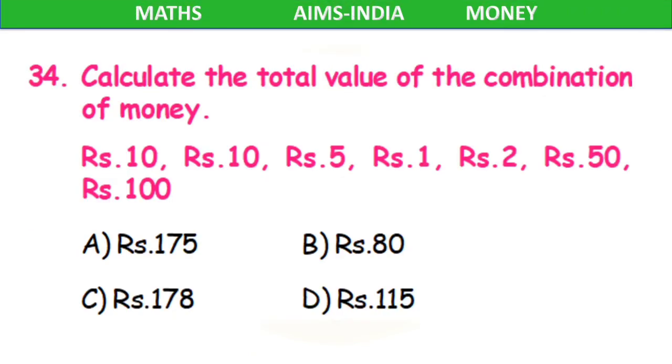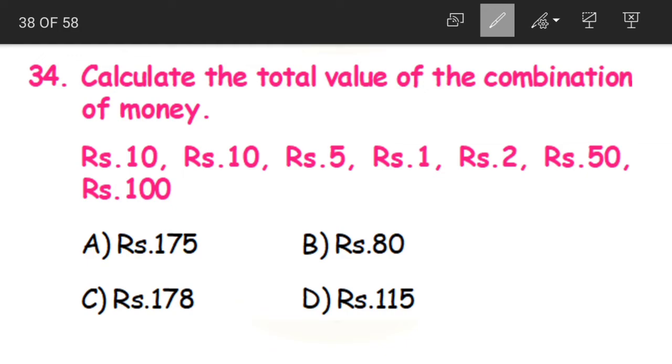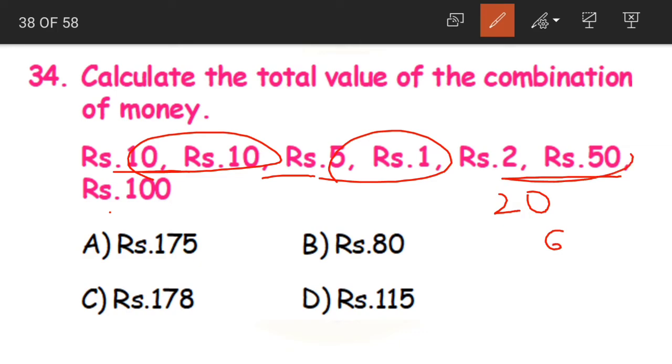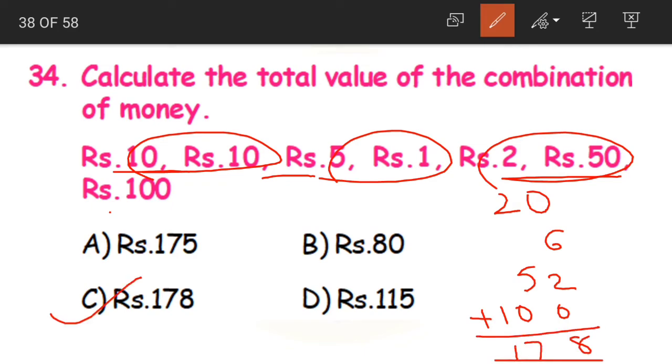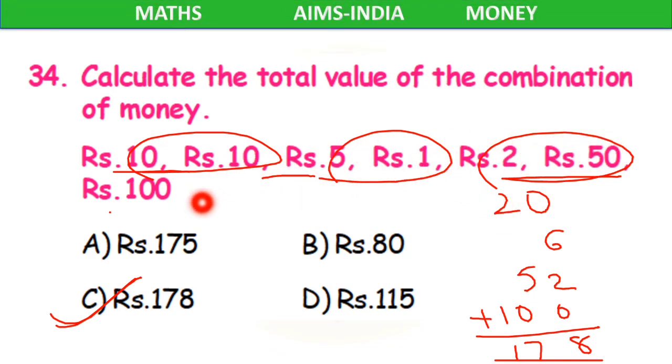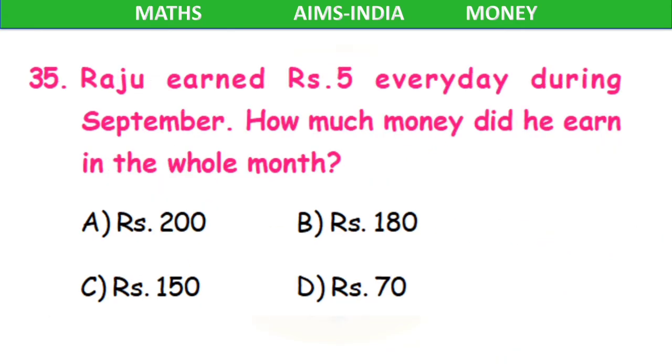Understood this question? Next question 34. Calculate the total value of the combination of the money. Again a very simple question. We just need to add all the amounts and find the answer. 10 plus 10, 20. 5 plus 1, 6. 50 plus 2, 52, and then we have 100. When we add all these together, we have 8, 7 and 1. 178 becomes our correct answer. I think this same question has been repeated twice. Yes. So whenever such a question is given, what should we do? We should just add all the given amounts together.